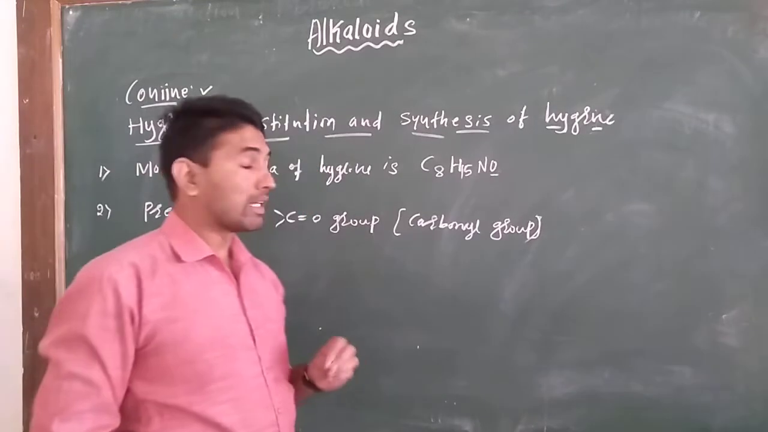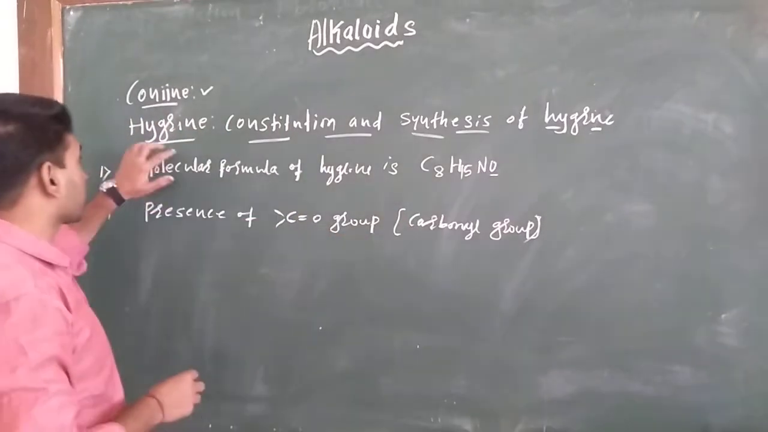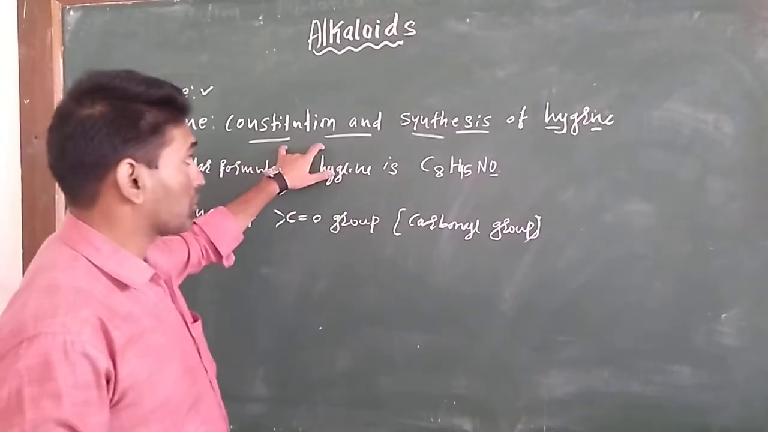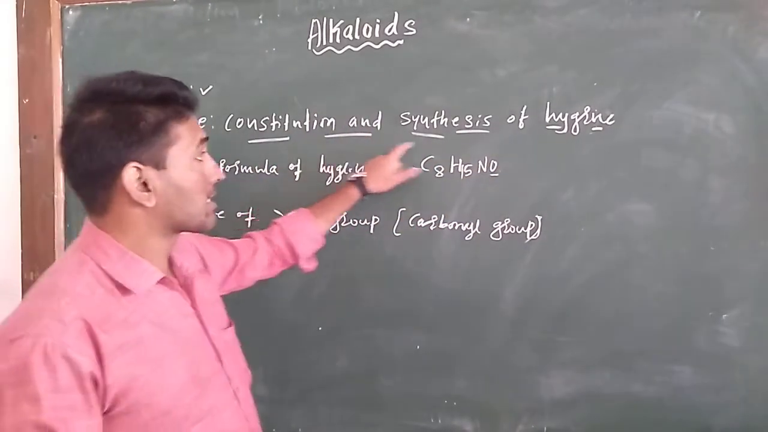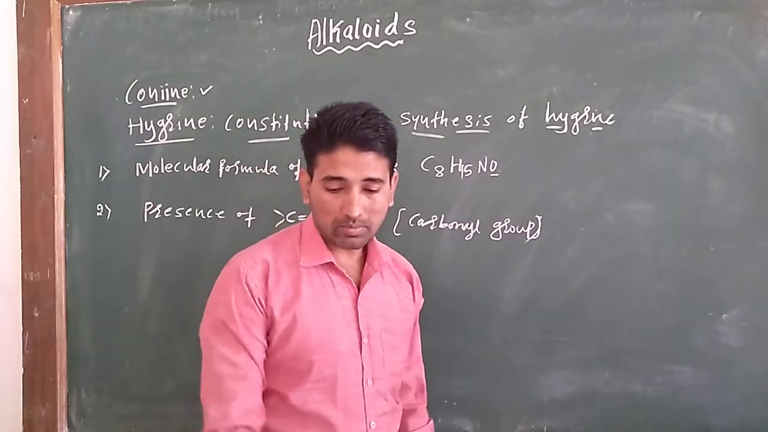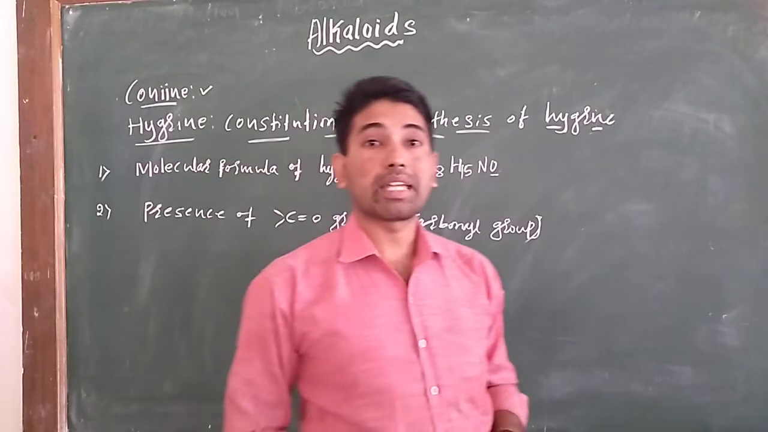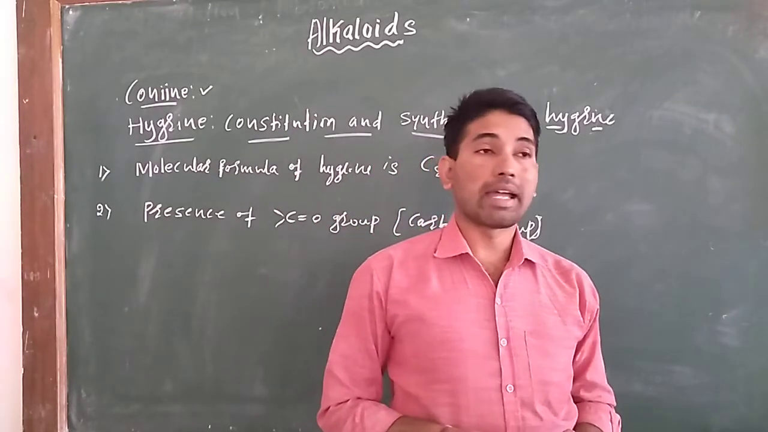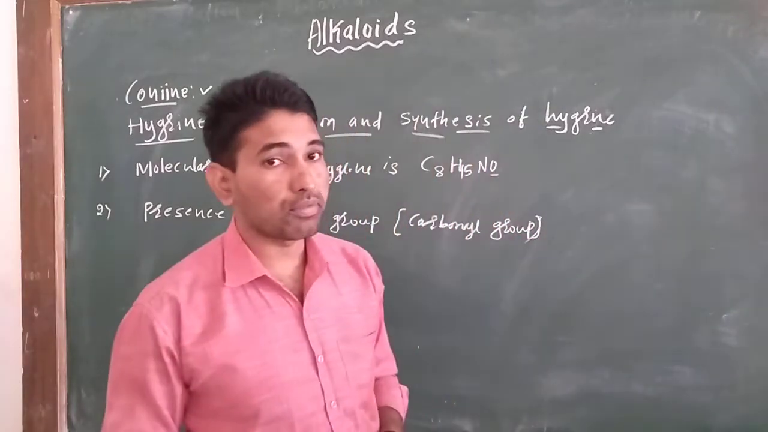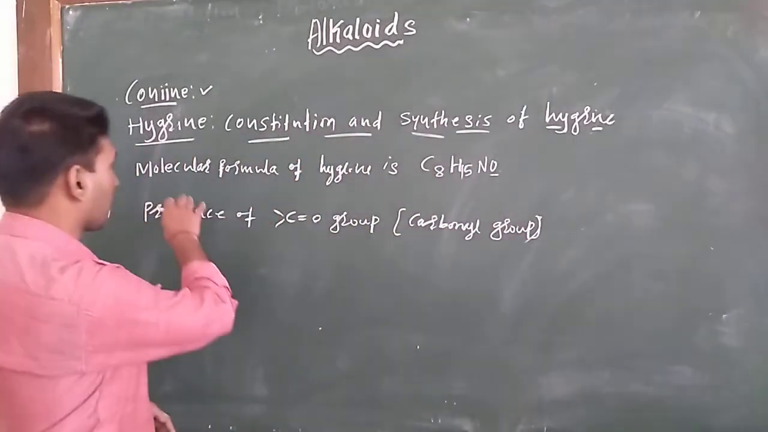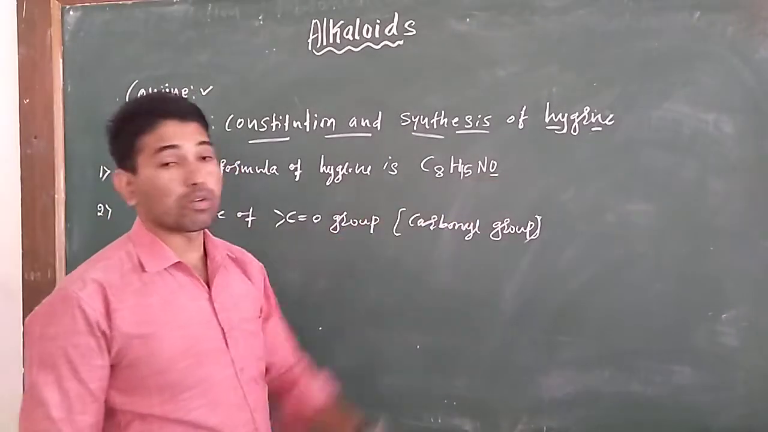And now in this class we are going to discuss another alkaloid, that is hygrine, that is, the constitution and synthesis of hygrine. Okay, the first point: on the basis of elemental analysis and estimation of the elements, we get the molecular formula of hygrine, which is C8H15NO.